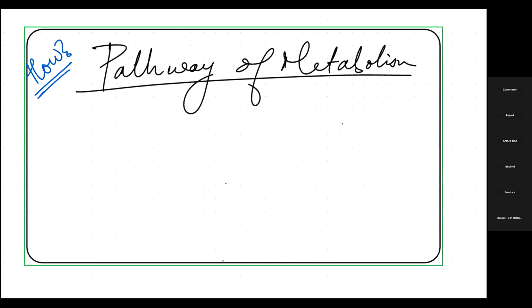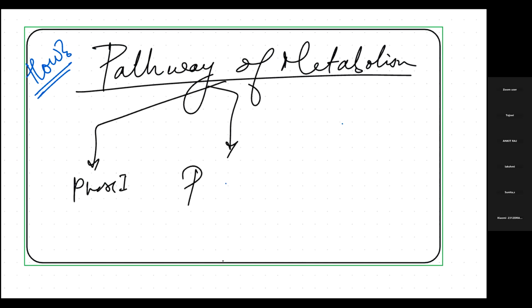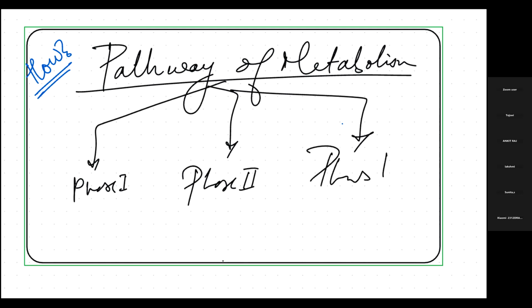Phase 1 of metabolism, phase 2 of metabolism, and because of recent studies, phase 3. But if you go for the classical ones, there are only phase 1 and phase 2. Now let's see what is phase 1 metabolism in detail.